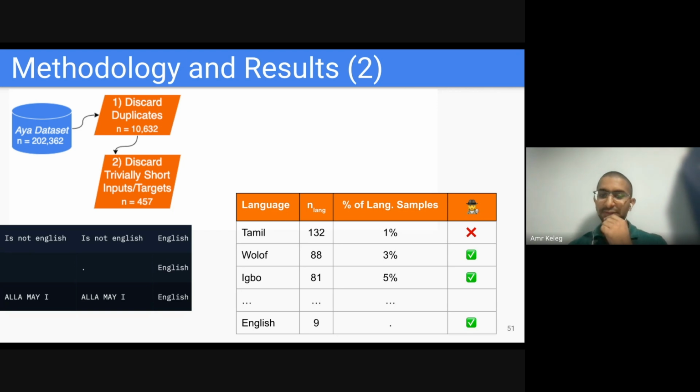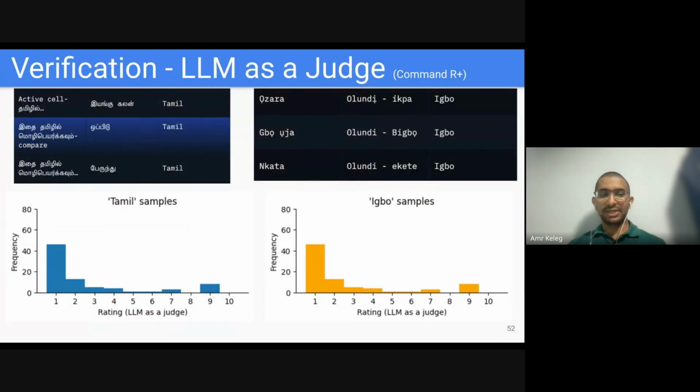For Tamil, they have lots of short prompts in the sense of asking to translate an English term or a word into Tamil, which are the ones shown to the left. But for Igbo, one of the team members can speak the language, and she also confirmed that it's not the same case. These are trivial samples that need to be discarded.